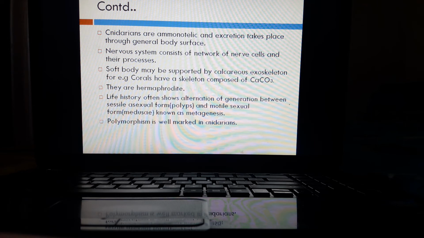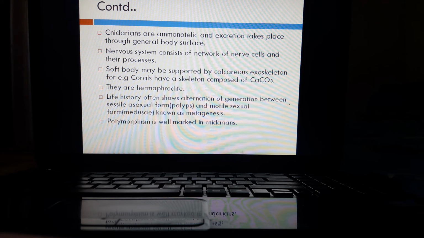Life history of cnidarians often shows alternation of generation between the sessile asexual form and motile sexual form. Asexual form is known as polyp, whereas the sexual form is known as medusa, and this process of alternation of generation is known as metagenesis.